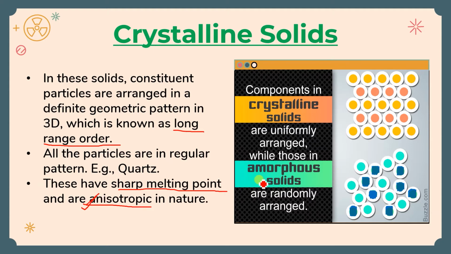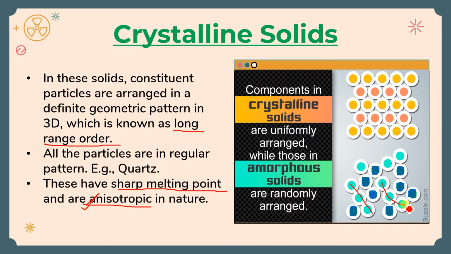So here you can see in amorphous solid, there is no fixed pattern. Somewhere you can see only green, green, green. Somewhere you can see only blue, blue, blue. Yes, so there is no fixed pattern. Somewhere it is a straight line, and somewhere it is curved. So there is no fixed pattern. Got it? So that's why this type of thing is called amorphous solid.